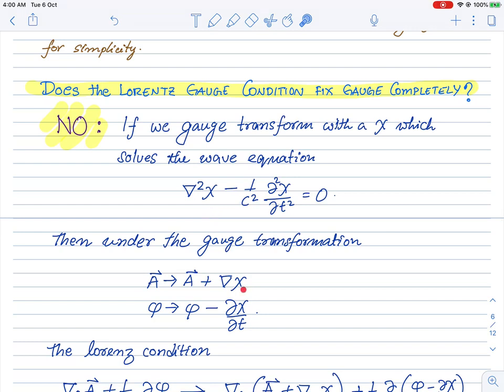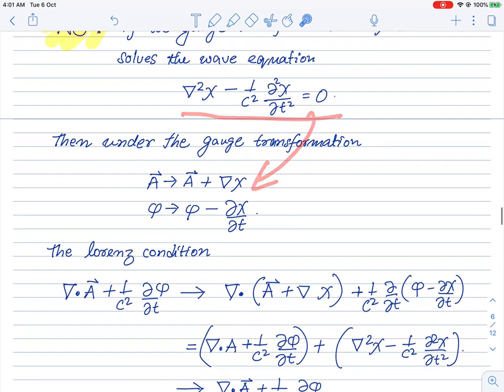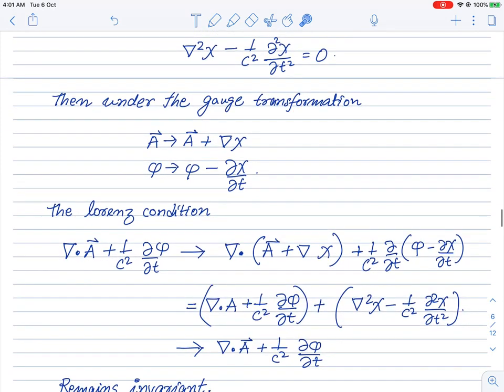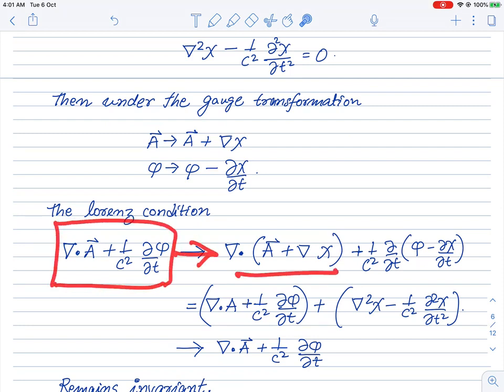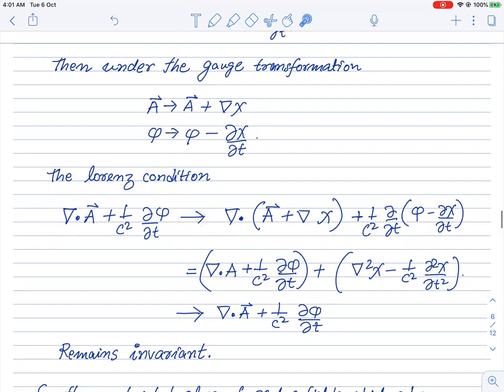So this has very non-trivial solutions, already we know that. And if we take one such solution, and if we do a gauge transformation with that chi, so we are assuming that this chi, the field that we are doing the gauge transformation with, now solves this particular wave equation. Okay, so we can go ahead and take any favorite solution of the wave equation and do a gauge transformation with respect to that.